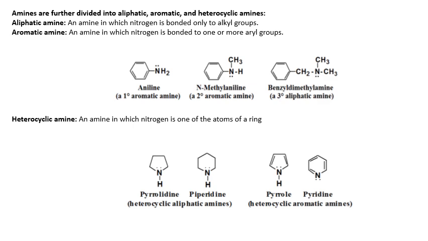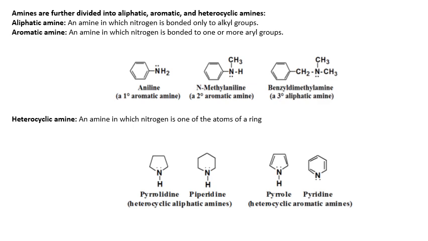Amines are further divided into aliphatic, aromatic, and heterocyclic amines. An aliphatic amine is an amine in which nitrogen is bonded only to alkyl groups. Aromatic amines are those in which nitrogen is bonded to one or more aryl groups.